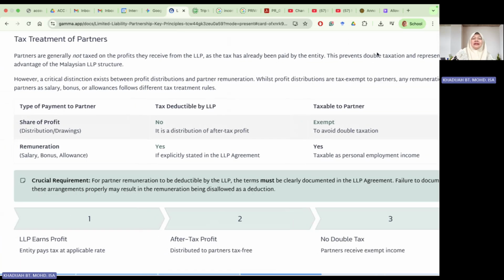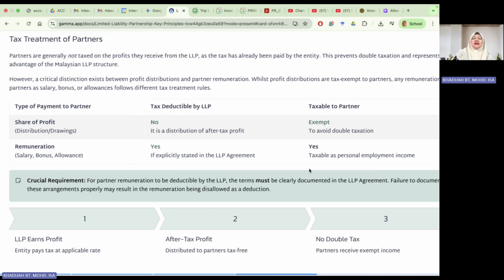Okay, tax treatment of partners. Partners are generally not taxed on the profit they receive from the LLP. So that's the difference. As the tax has already been paid by the entity, this prevents double taxation and represents a key advantage of the Malaysian LLP.